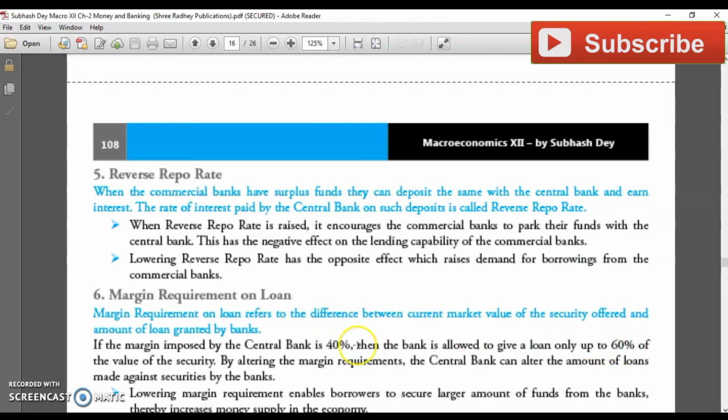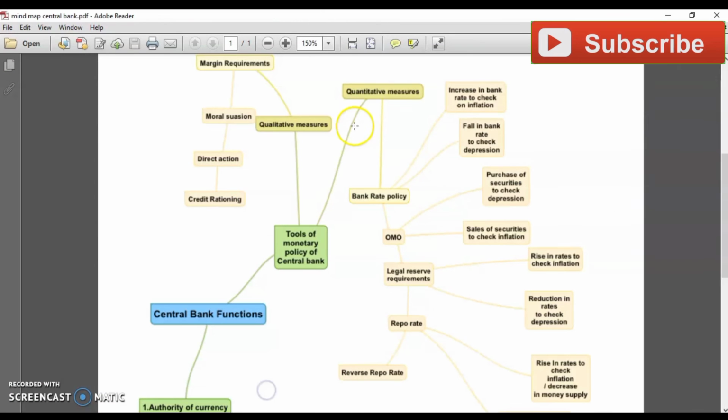Next we have some different kinds of instruments in qualitative measures. First is your margin requirement. Margin requirement is there. You can see